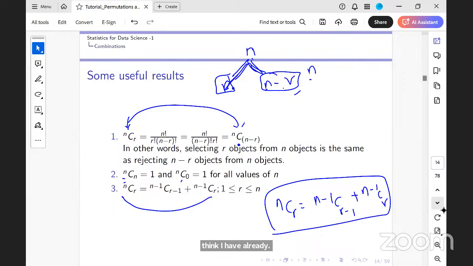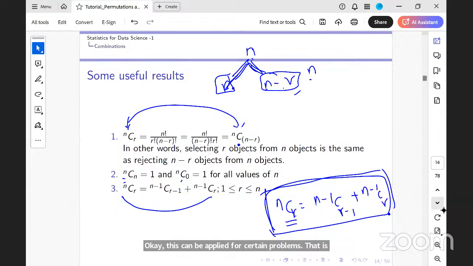This can be applied for certain problems. If I want to know how many ways to choose r things from n things, it is the same as choosing r minus 1 from n minus 1, fixing one, and r from n minus 1. Together this would give me n choose r.